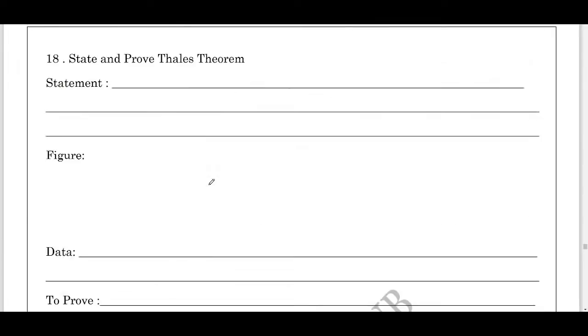Students, we have around 5 theorems for the exam. Next, the important theorem is state and prove Thales theorem for 5 marks. Try to practice n number of times until you learn it perfectly. State and prove Thales theorem and state and prove Pythagoras theorem. After learning these theorems perfectly, then you can learn the other theorems.